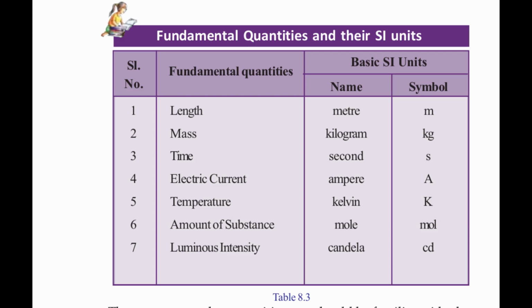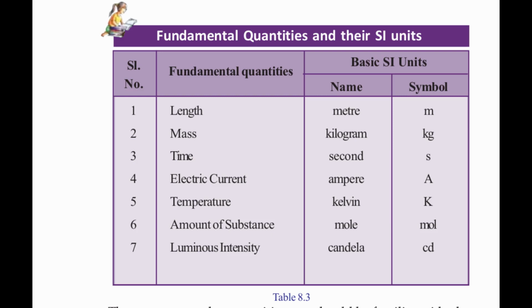This is Table 8.3. There are 7 fundamental quantities. That means these quantities can never be expressed using other quantities. So these are fundamental quantities, and the units of these quantities are SI units.